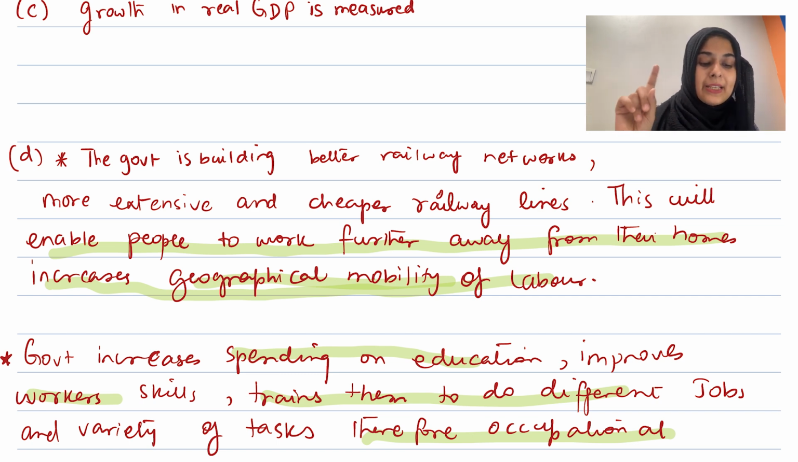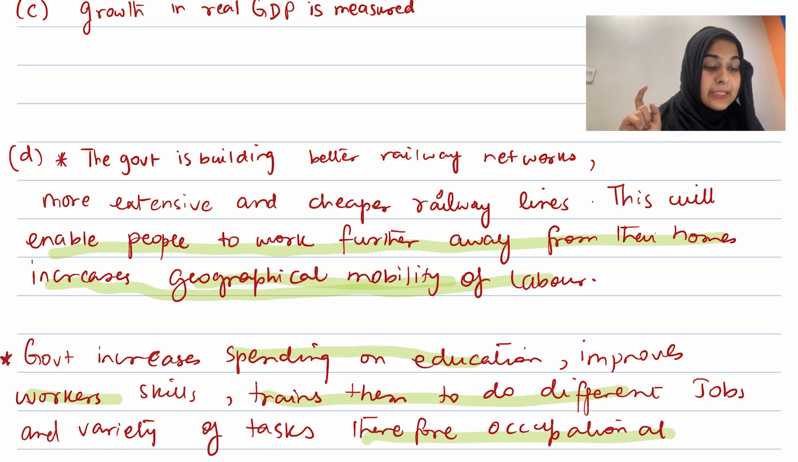So the government is planning to use some of the tax revenue to spend on education. So when the government spends money on education, that is going to improve the workers' skills and better train them. So government increases spending on education, which improves workers' skills, trains them to do different jobs and different tasks and a variety of tasks. Therefore, occupational mobility of labor will increase because of that.